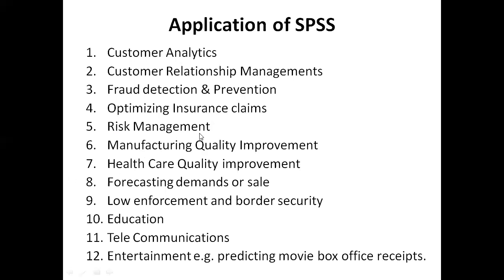Risk management. So many risks may happen in a supermarket, in DMart, or somewhere in the billing, and even at the toll tax, nowadays everything is computerized, so the software is going to have all the data. Manufacturing quality improvement: wherever Parle-G biscuits or tablets, capsules, ointments, whatever the formulation, if it is being manufactured, what is the lacuna behind the quality of the particular product, that can be identified, because it is going to tell you where you are compromising on quality, so that it can be improved later.